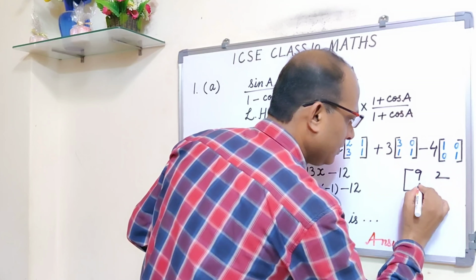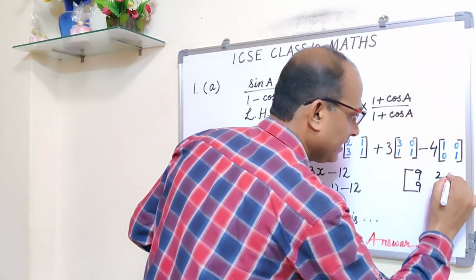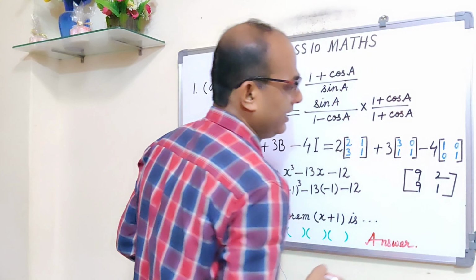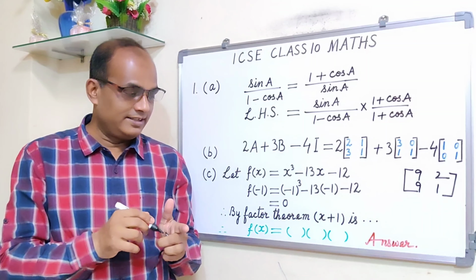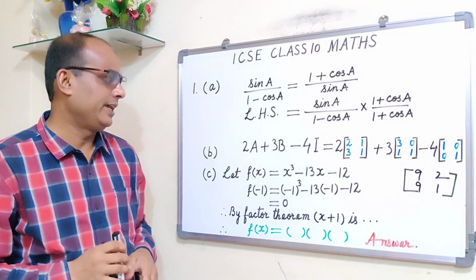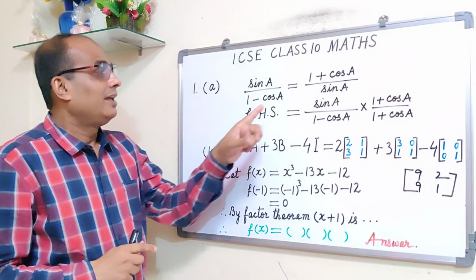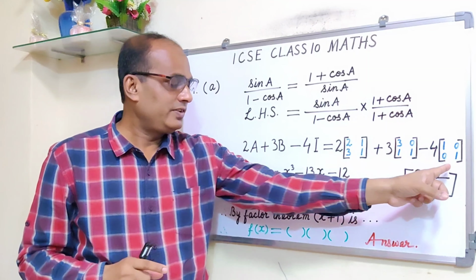9 2, 9 1. You can try, you can do practice, you will get this answer, 9 2 9 1. Okay. This question carries 3 marks.